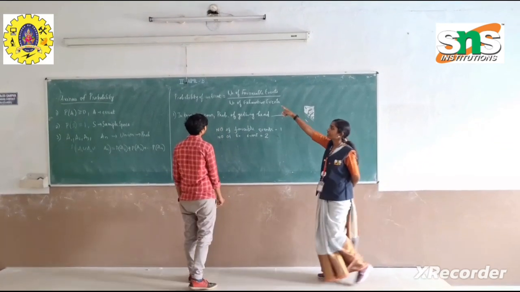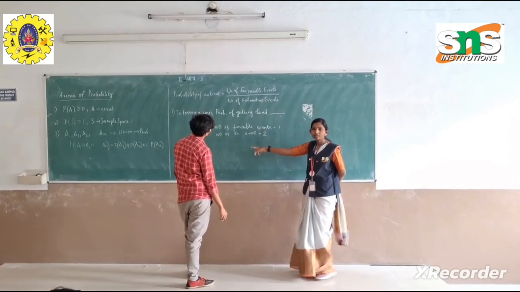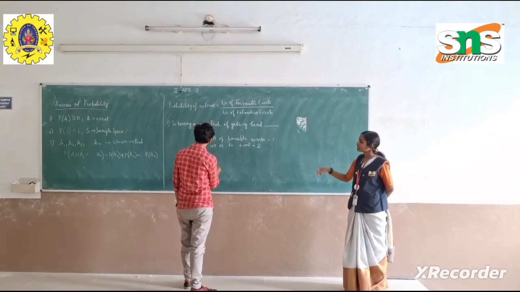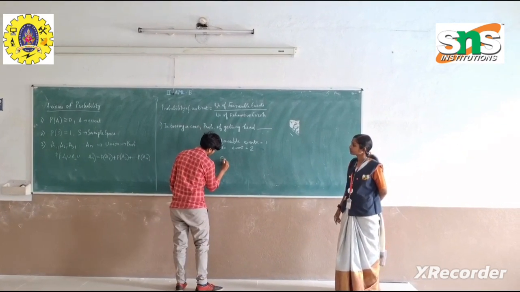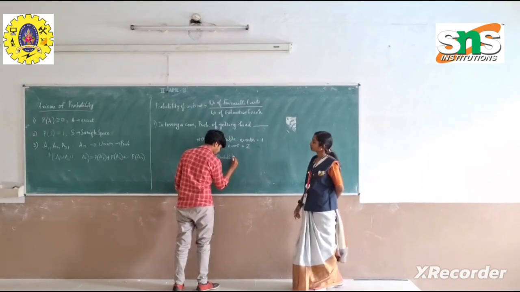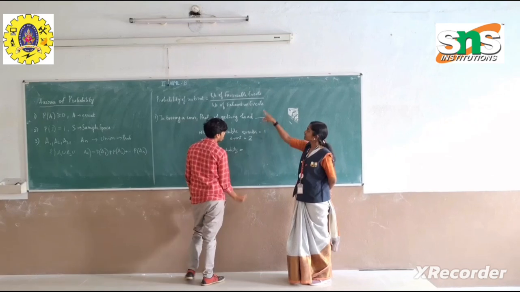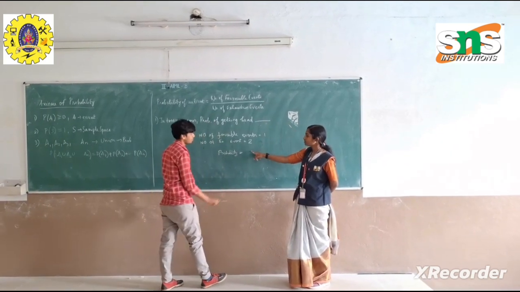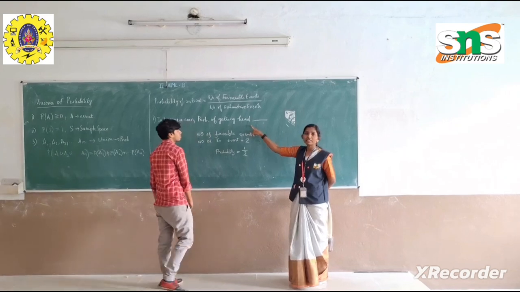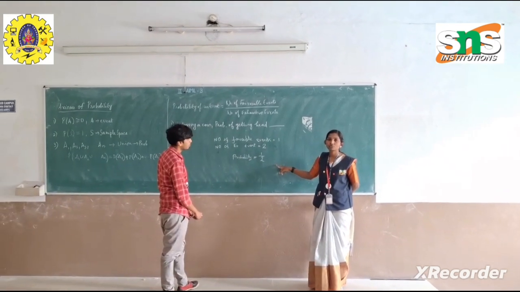Therefore, the probability of an event as per the formula is given by, write it. Probability is equal to, what is the number of favorable events? 1. On the numerator you should write 1, and on the denominator you should write 2. Therefore, the probability of getting a head is 1 by 2. Thank you.